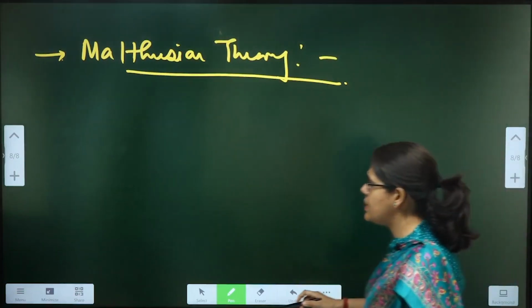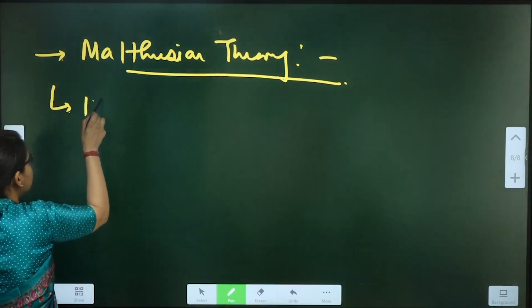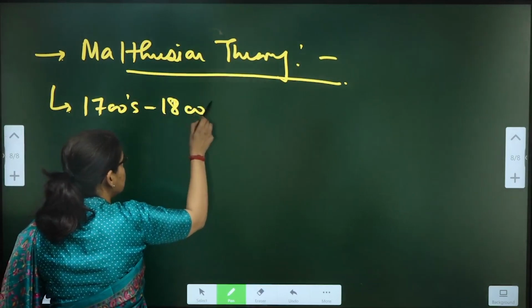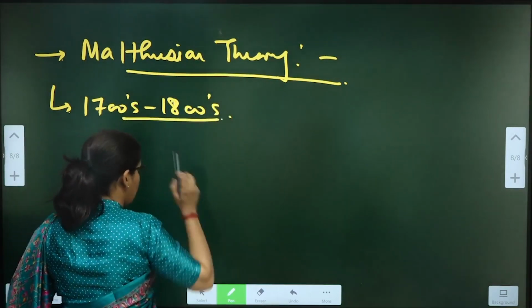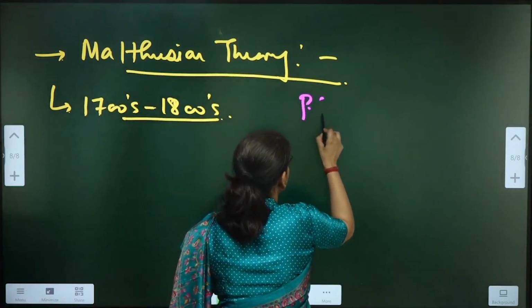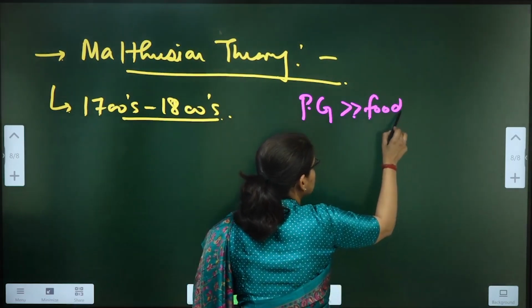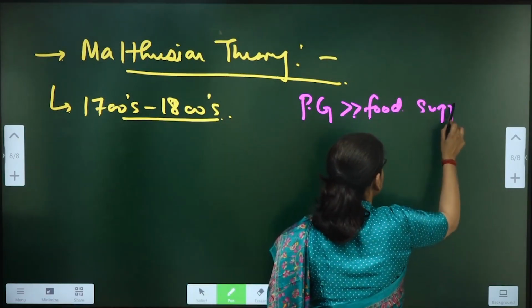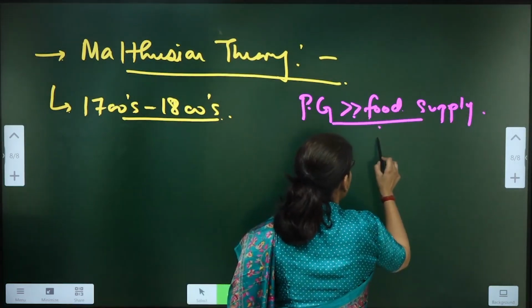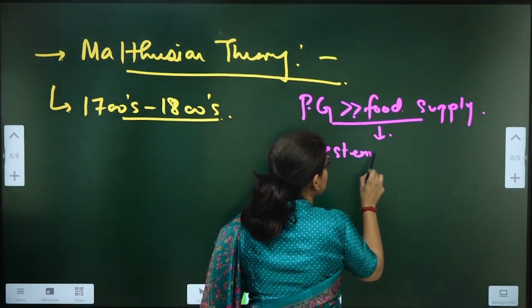Now let's try to understand a few aspects. This is the time period of late 1700s, early 1800s, right? His assumption is that population growth will always overrun the food supply. But he is proposing this on the basis of what he visualizes in Western European countries.